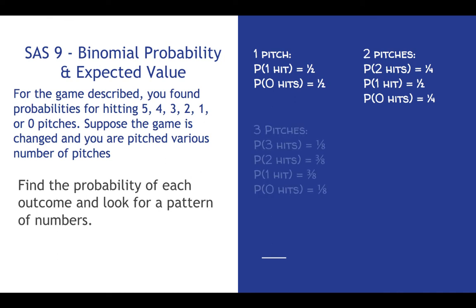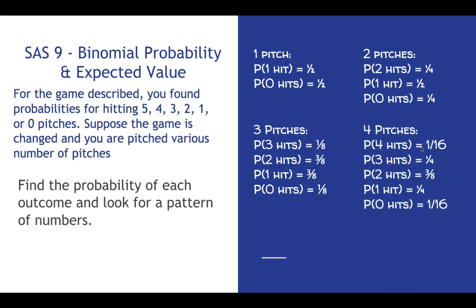We can do this for 3 hits. Does the same thing. 1 out of 8. And then out of 4 hits, 1 out of 16. You notice something about the denominator. If you remember when we did the binomial numbering system, that 2 moved up by 2 in that numbering system. Well, we do the same thing in binomial probability. Notice that the sample set is in the denominator.